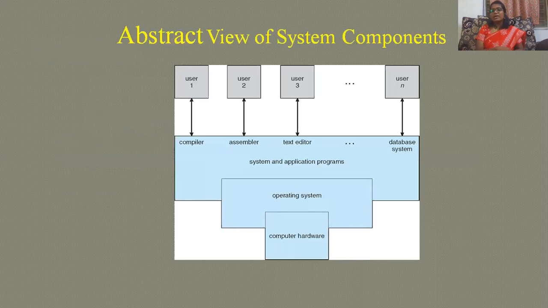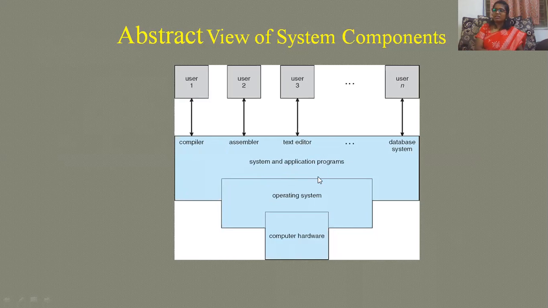Next, we'll see an abstract view of system components, different types of components. So here you can see in this picture: user 1, user 2, user 3, and user n. N number of users are connected to different files of my program, I mean my computer. User 1 is working with a compiler, user 2 is working with an assembler, a text editor, and so these many user programs are running. So here you can see system and application program.